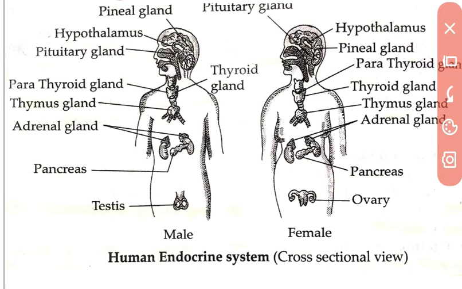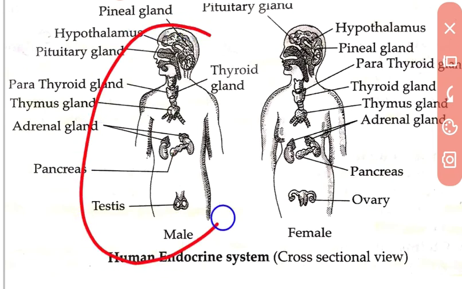Then the thyroid gland on our neck, and the parathyroid gland, then the thymus, then the adrenal gland, then the pancreas, then the testis and ovary. So these are the glands.